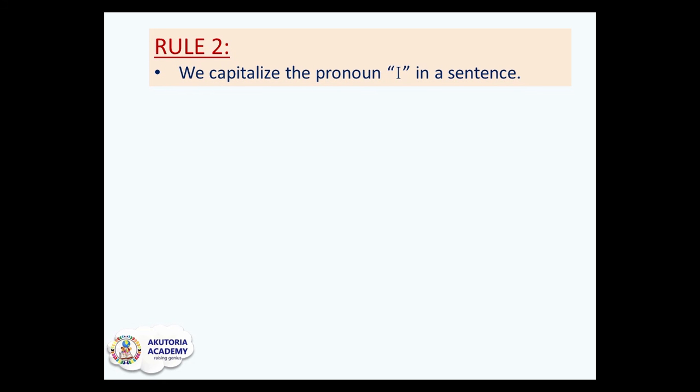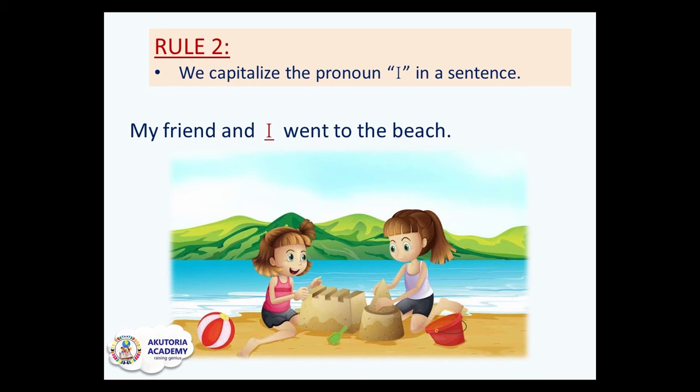We capitalize the pronoun I in a sentence. Let's see this example. My friend and I went to the beach. Now you can notice the word I, which is in red. The word I in this sentence is written as a capital letter.